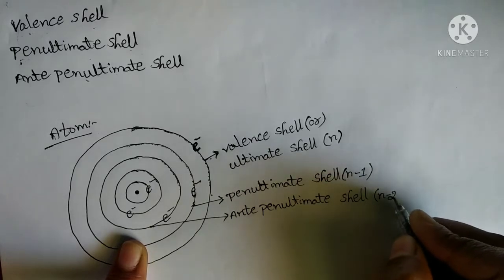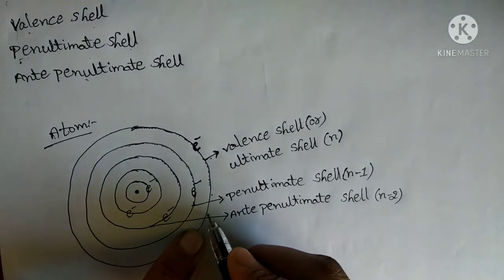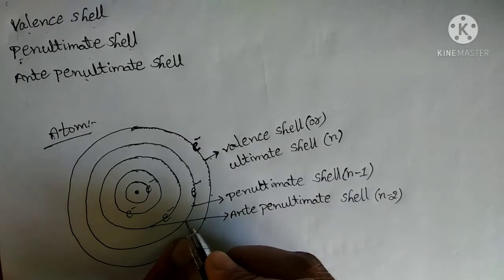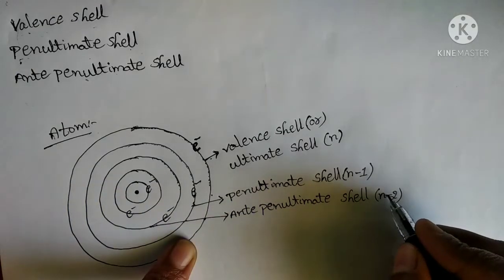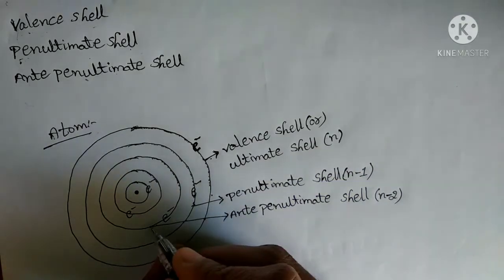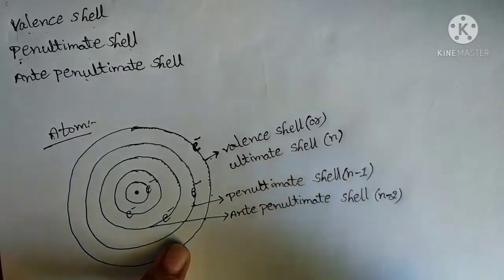It will be represented as n minus 2. Here n is the valence shell, and the anti-penultimate is the second shell inside. If it were outside we would represent it with plus, but it is inside, so minus 2.